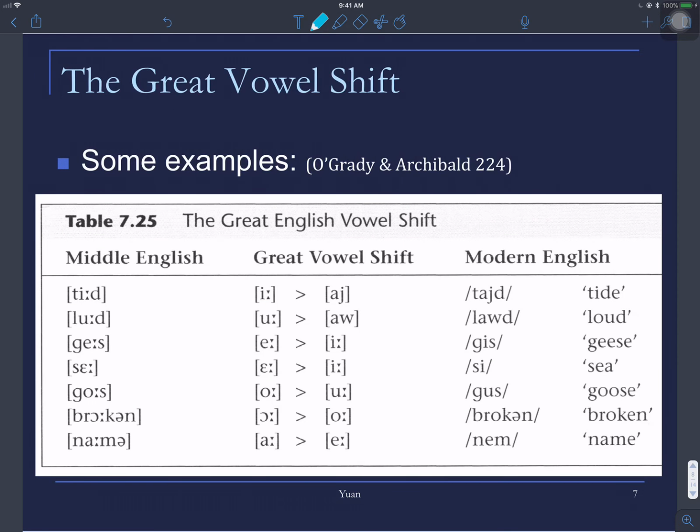This is the book I took from, O'Grady and Archibald. As you can see, originally it's called teed, and now in modern English you call it tide. And loud nowadays, but originally it's lewd. All the u become ao, like in house. Also nowadays we say geese, but originally it's gaze. And see, but before it's say. And goose nowadays, originally it's goes.